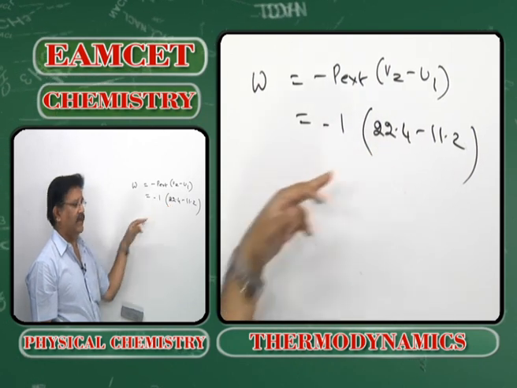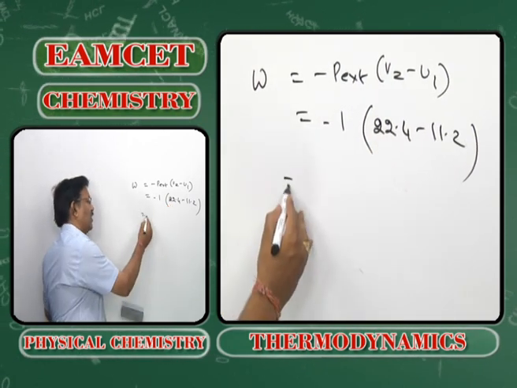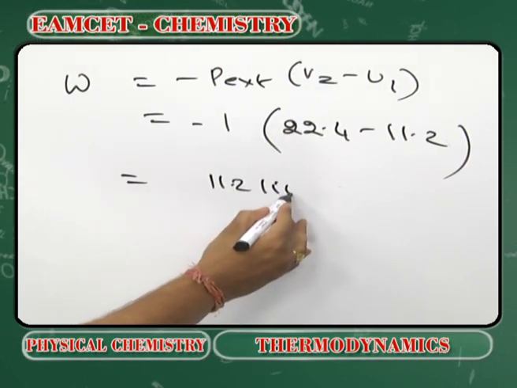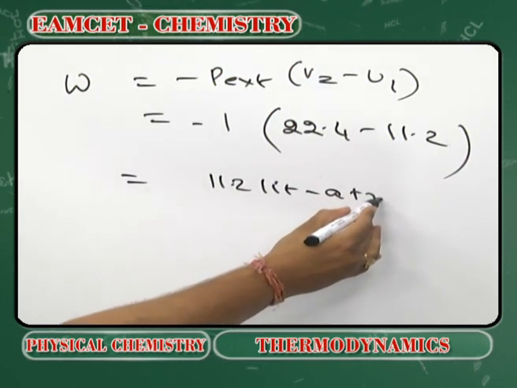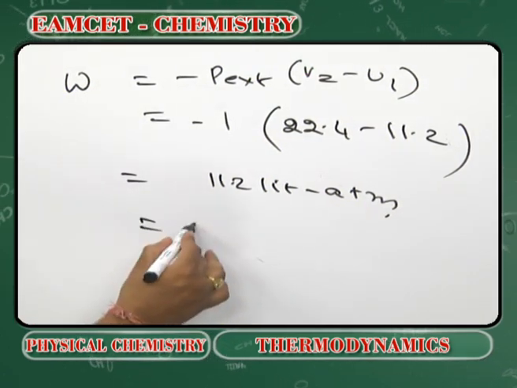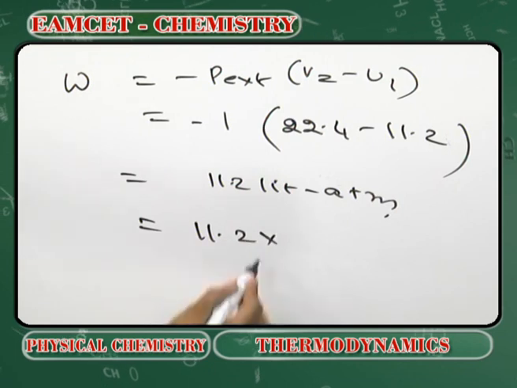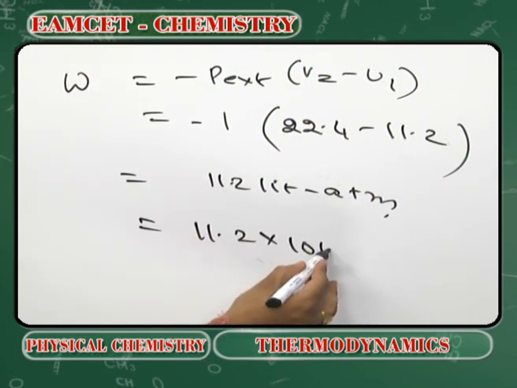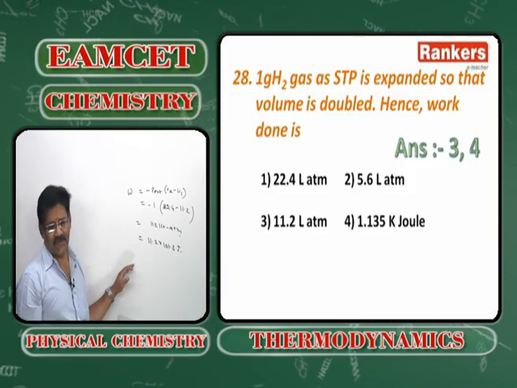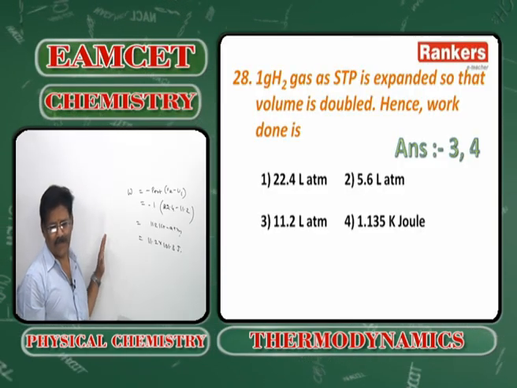Since volume gets doubled, it is 11.2 liter atmospheres. When it is converted into joules, 11.2 into 1013 joules. So it can be option 1 and 3 and 4.